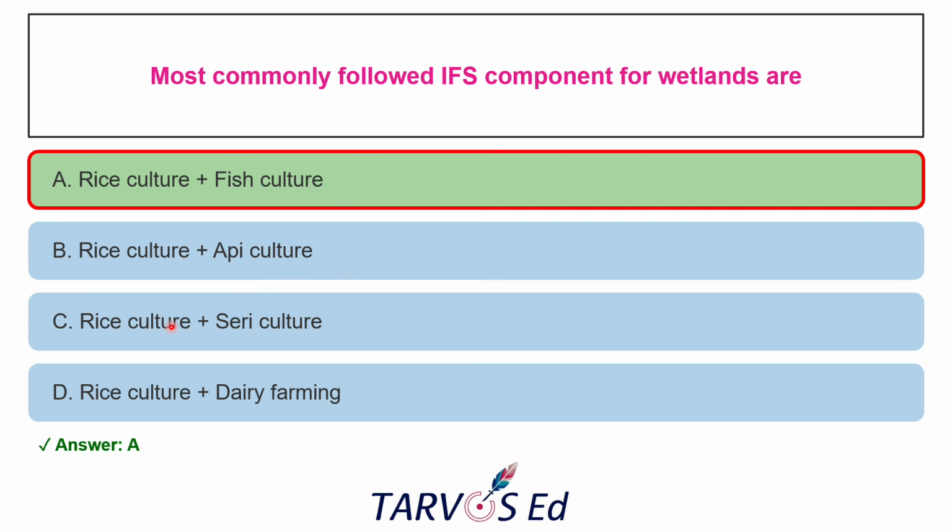And again, rice plus sericulture is not the correct answer because mulberry is an upland irrigated crop. Sericulture is rearing silkworm on mulberry, right? So that is a specific subject. It doesn't go with the flooded rice, right? Then rice plus dairy. Dairy again fits better with the irrigated upland or garden land IFS, where fodder crops like maize are grown, but wetlands have limited fodder, and this is not the correct answer. So the correct answer is rice plus fish culture.